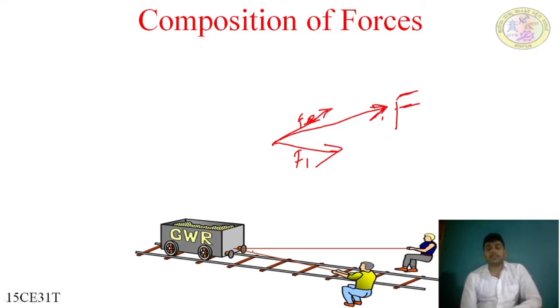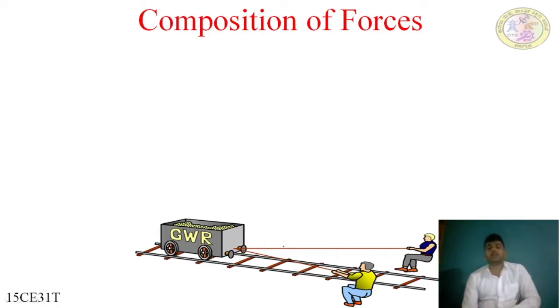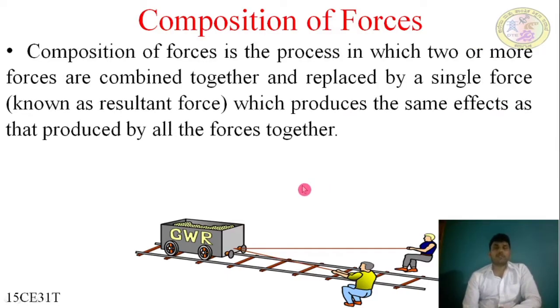Here you can see in the figure two men are pulling a wagon on the track, and the combination of the two forces results in the movement of the wagon in one direction. What is composition of force?